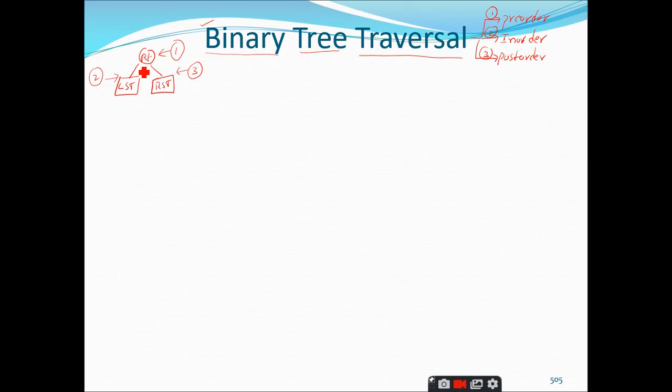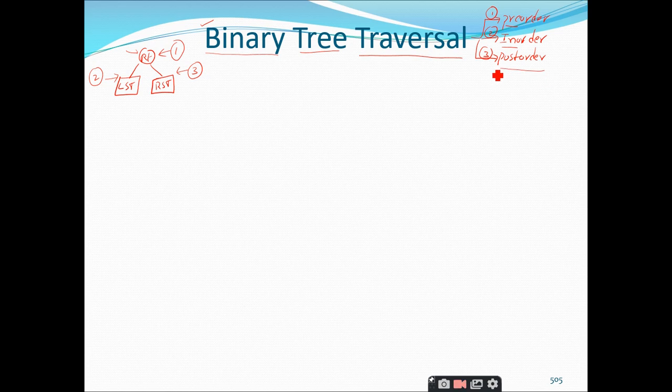So for example, if I am processing the root node as the first step, then that is called pre-order traversal. And when I process the root node in between the left subtree and right subtree, that is called in-order traversal. And when I process the root node as the last processing element, that means after processing the left subtree and the right subtree, I am going to process the root. In such a case, we call such a traversal the post-order traversal, right?